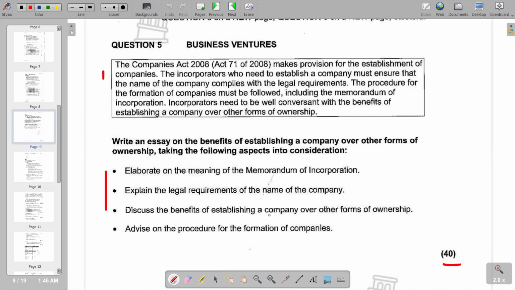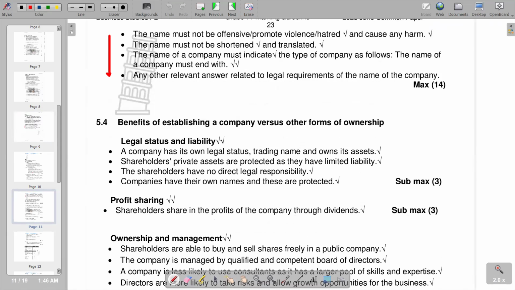Remember, a company is a big business, and obviously it attracts good talent in terms of skilled and qualified workers. So that can also be an advantage that you can deduce from establishing a company. So we have those advantages in another section, whereby these advantages or benefits are over other forms of ownership. Remember, we can have a partnership as another form of ownership. We can have a sole trader as another form of ownership. So, what are the advantages we have in terms of having a company over those other forms of ownership?